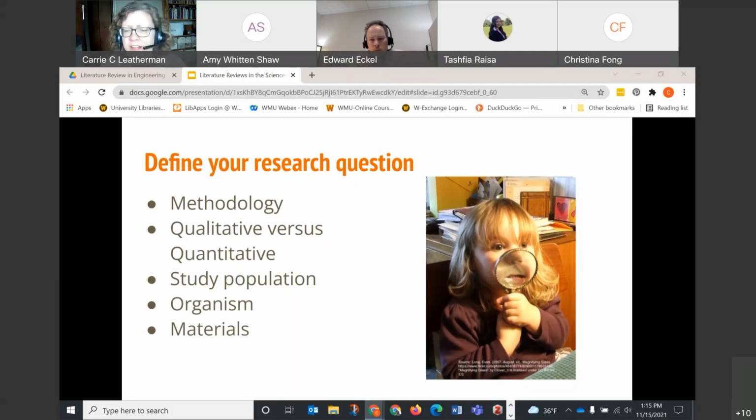If you're not studying living things, if you're doing something in engineering or the material sciences, what sort of specific materials are you interested in? Is it a specific alloy or compound or chemical? What is it that you're really trying to focus on?